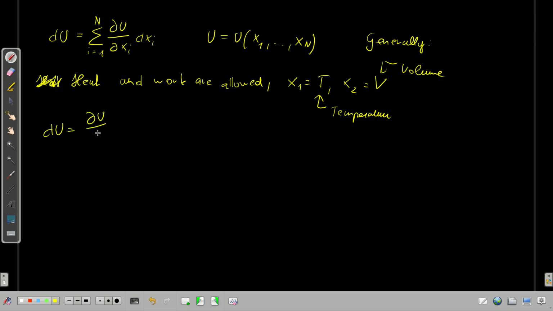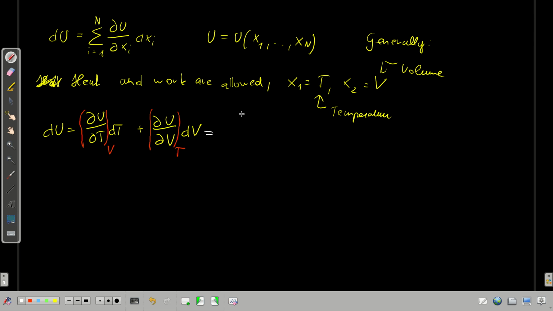So it is the partial derivative of U with respect to the temperature times dT plus the partial derivative of U with respect to V times dV. Often in thermodynamics, one puts the partial derivative into brackets and as a subscript the constant variable is denoted, which would be V here. If you had more terms, there would be more variables. Here the variable T is kept constant.